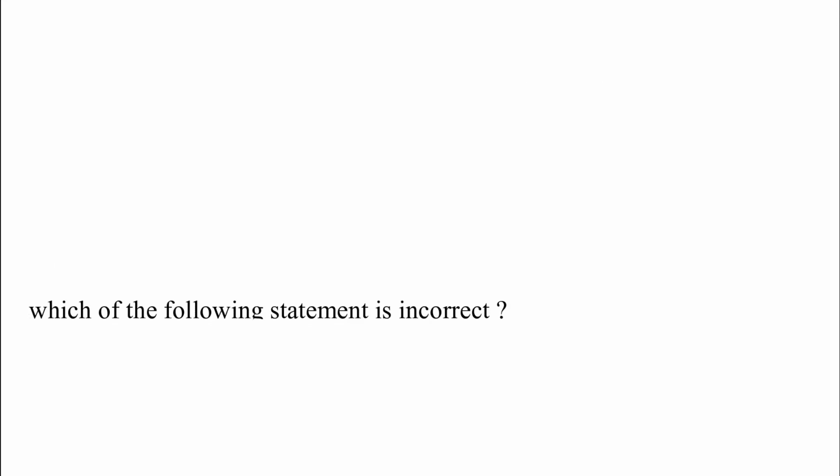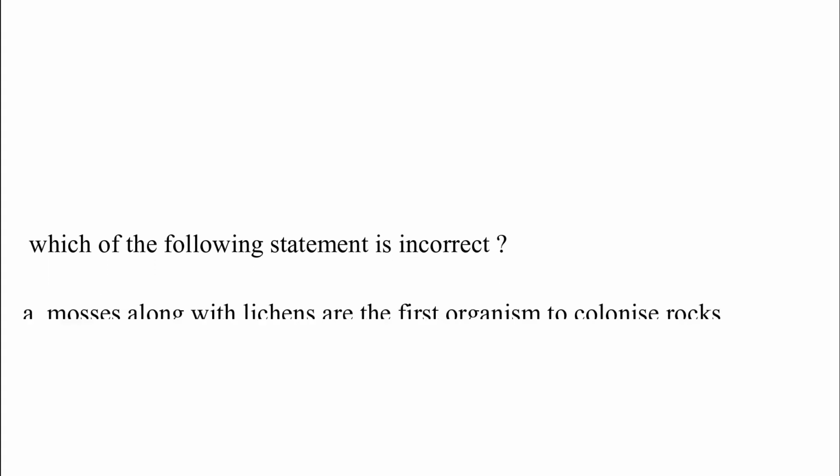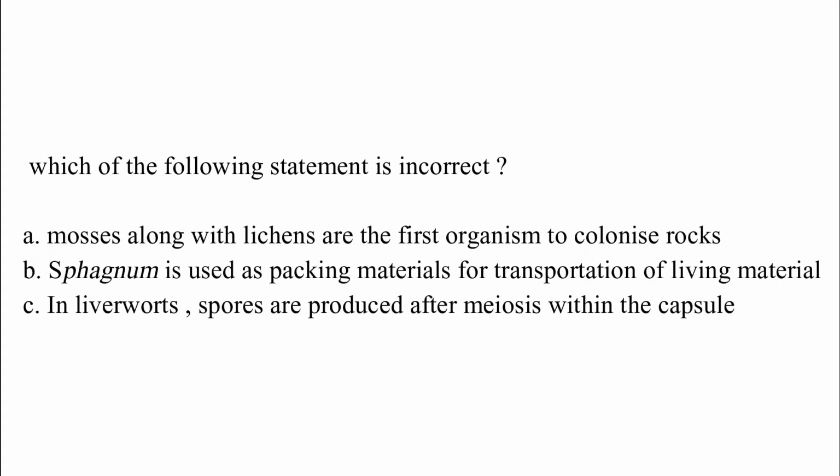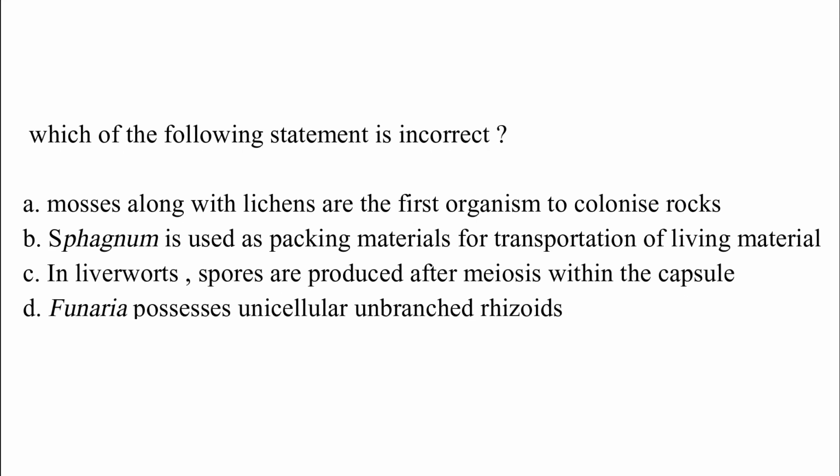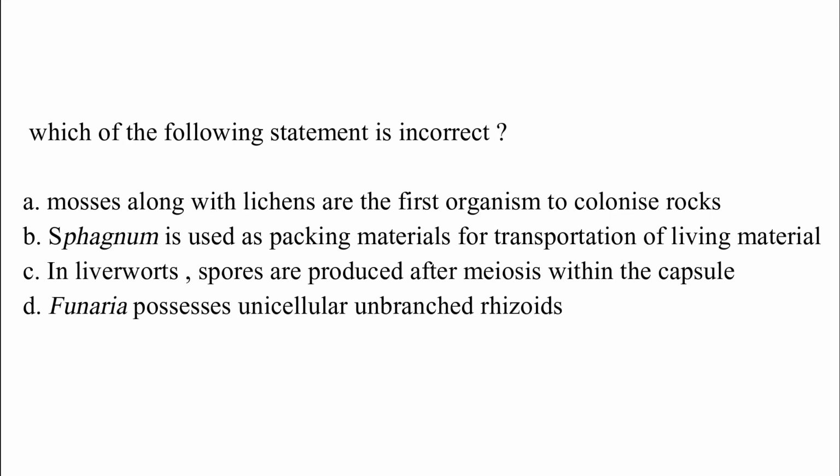Which of the following statements is incorrect? Option A, mosses along with lichens are the first organisms to colonize rock. Option B, Sphagnum is used as packing material for transportation of living material. Option C, in liverworts, spores are produced after meiosis within the capsule. Option D, Funaria possesses unicellular, branched rhizoids. The correct answer is option D. This is the incorrect statement.